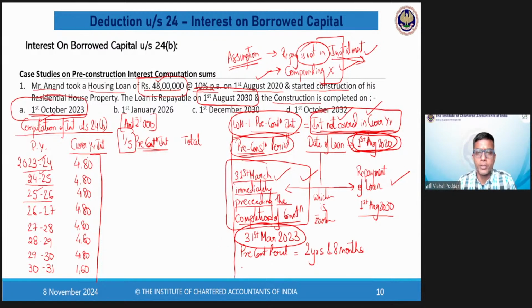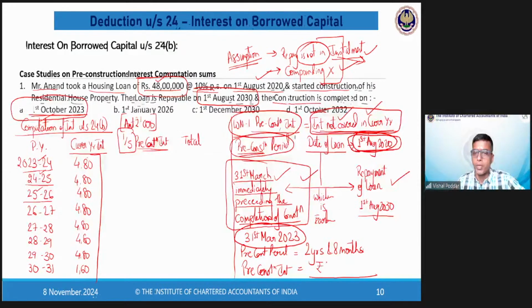Now, my pre-construction interest is simply the interest of this period, 2 years, 8 months. The interest of this period is my pre-construction interest. 480 twice is 960. 960 plus 320 is 1280.